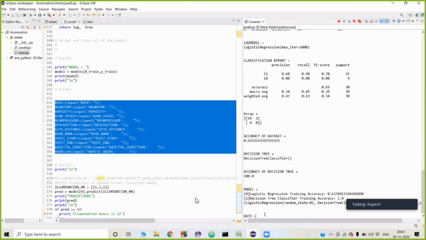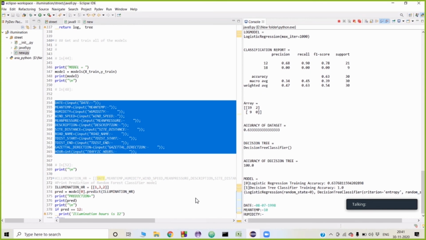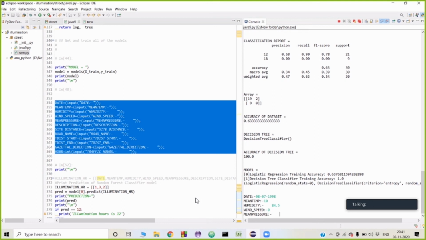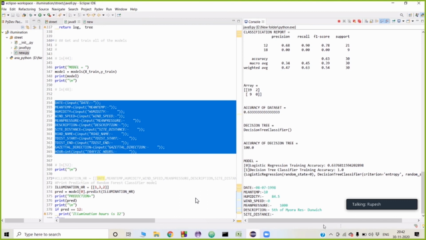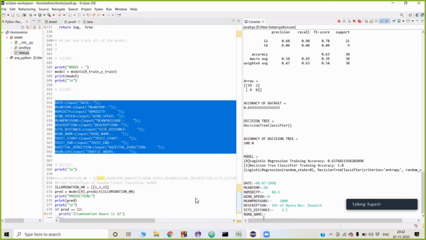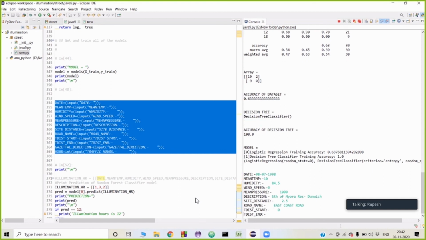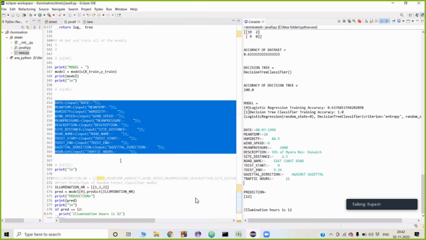The date will be 8/7/1998. Next one is mean temperature. Mean temperature is 10. Humidity is 84.5. Wind speed 0. Mean pressure 1000. Now next one is description. Now site distance is 2.5. Road name. Now distance start is 0, and distance end is 9.36. Hours is 21. Here our illumination hour will be 12. It means the light should be used for only 12 hours.